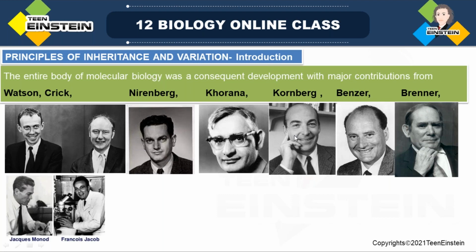Next is Brenner. Brenner shared a Nobel Prize in Medicine in 2002. For which studies? For his contribution to the field of genetics, unraveling how genes control cell division. He conducted his studies on cell division, the genetic level of cell division. How these genes control the division of a cell.